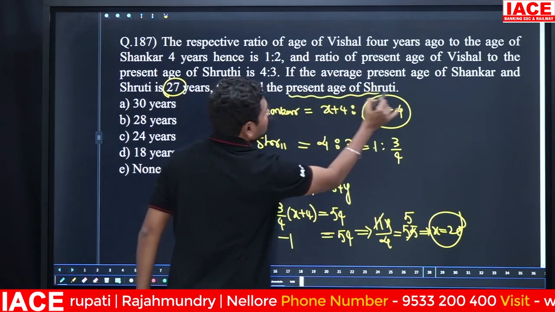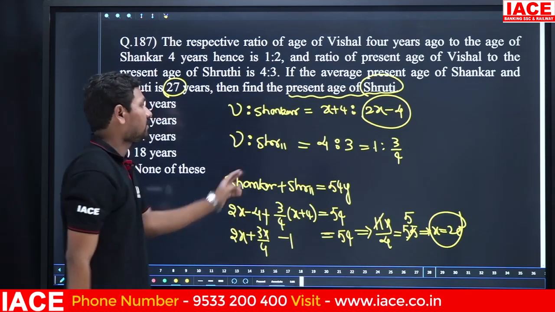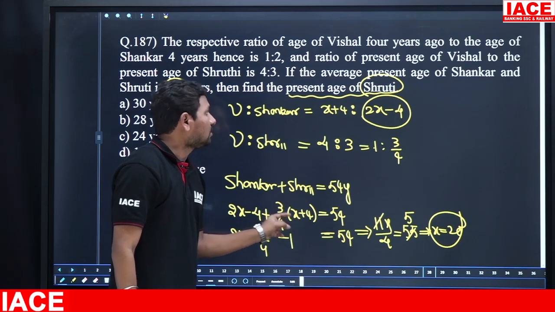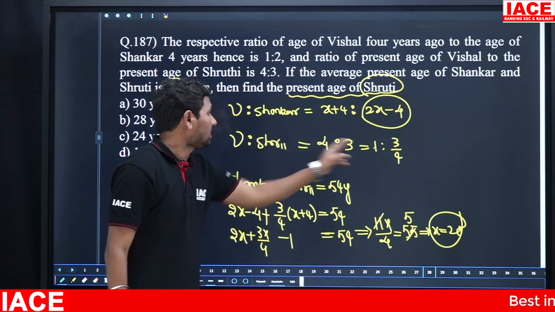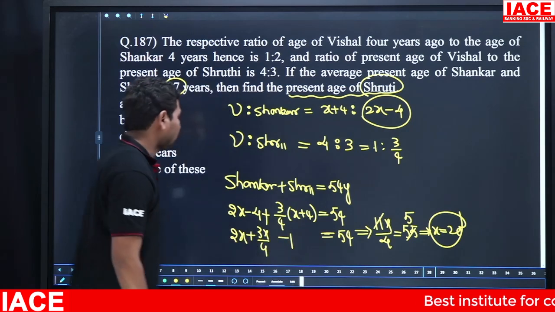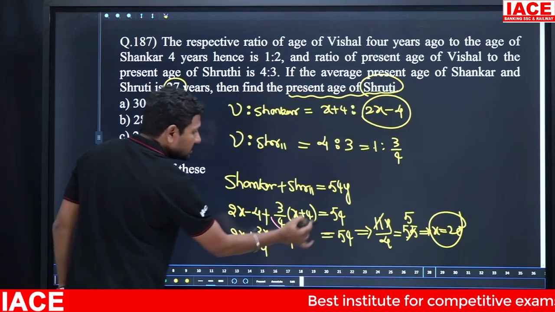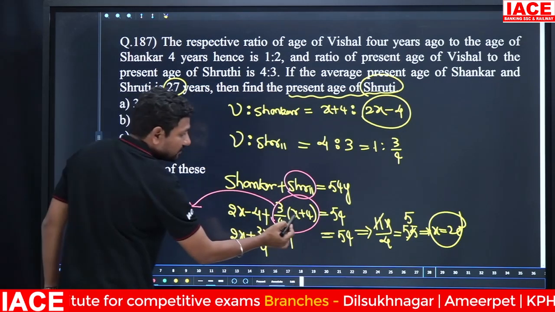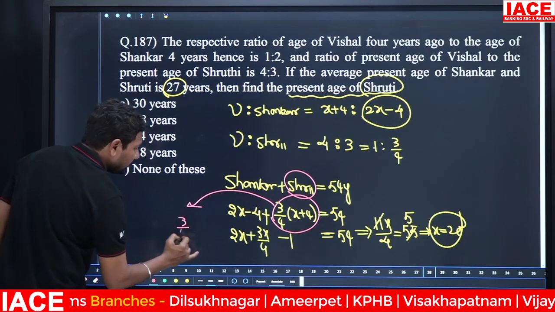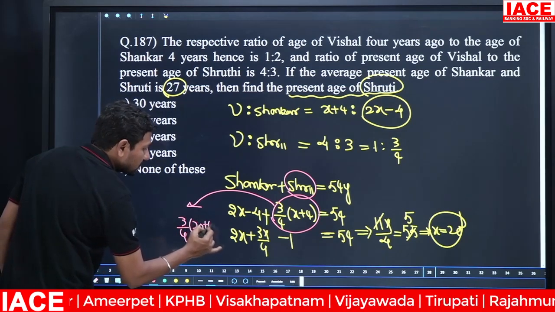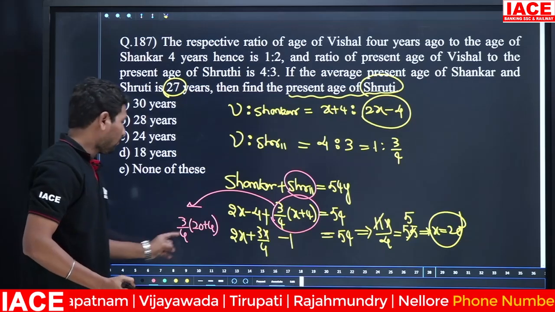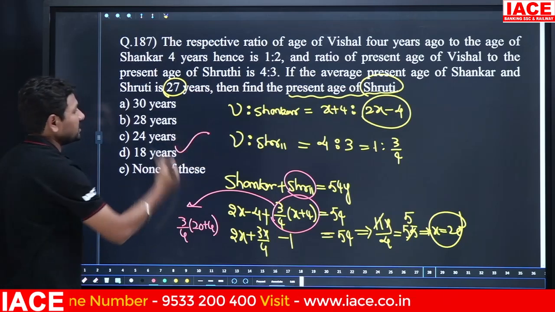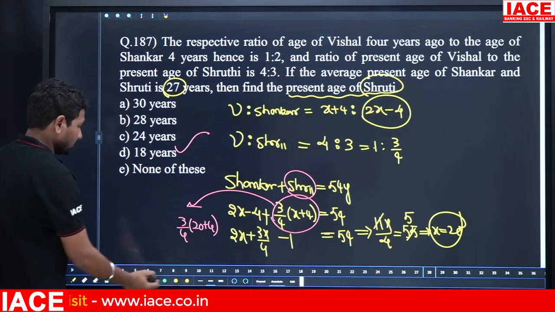The present age of Shruti is required. Present age of Shruti is how much? Here it is 3/4 of x plus 4. Shruti's age is 3/4 of x plus 4. This belongs to Shruti's age. Then we should calculate 3/4 of x plus 4. The x value is 20, so 3/4 of 20 plus 4. 20 plus 4 is 24. 4 to 24 is 6 times, and 6 times 3 is 18 years. Option D is the correct one.